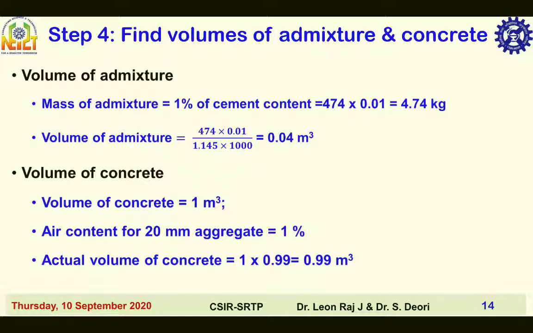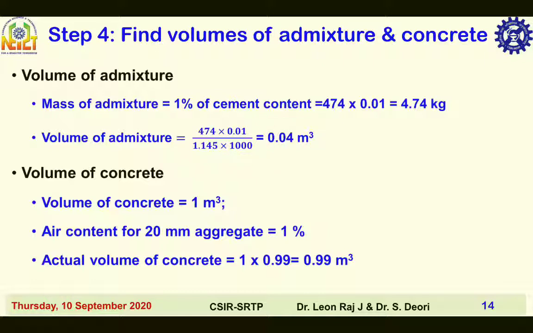Then find volume of admixture and concrete. Volume of admixture is equal to mass of admixture divided by specific gravity of admixture into density of water. Here mass of admixture is equal to 1% of cement content, that is equal to 474 into 0.01, that is equal to 4.74 kg. Volume of admixture is equal to 474 into 0.01 divided by specific gravity of admixture 1.145 into density of water 1000 kg per meter cube, that is equal to 0.04 meter cube.